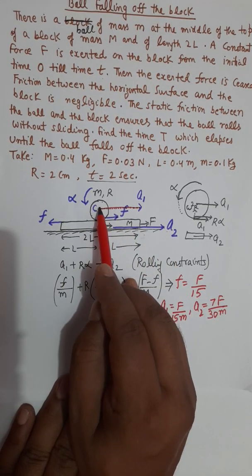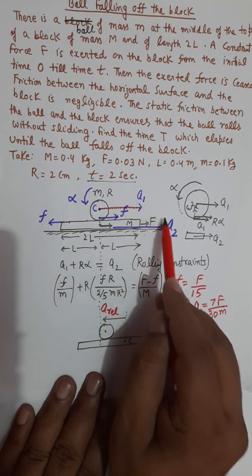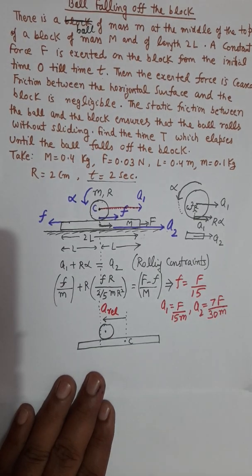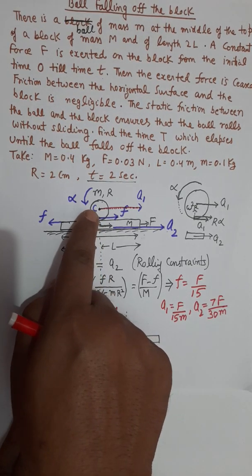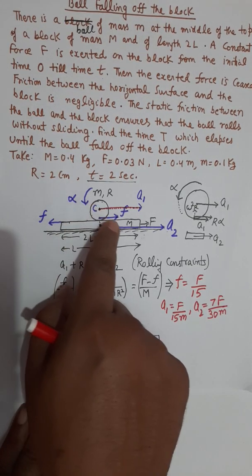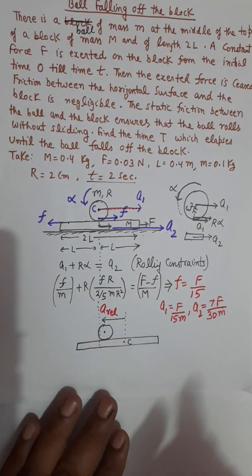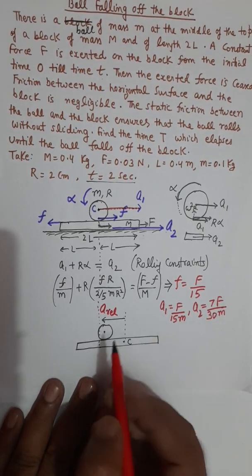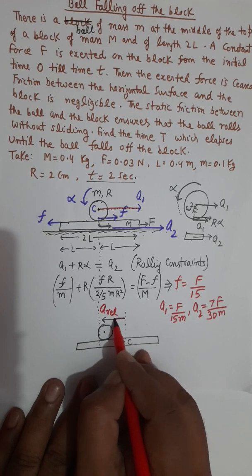So the relative acceleration of this center in the frame of platform will be A1 minus A2, and if you find A1 minus A2, you will get a negative value. So acceleration of sphere relative to platform will be A1 minus A2, which comes negative, is an indication that relative to platform the center of sphere is moving left side. That's the purpose of the negative sign.